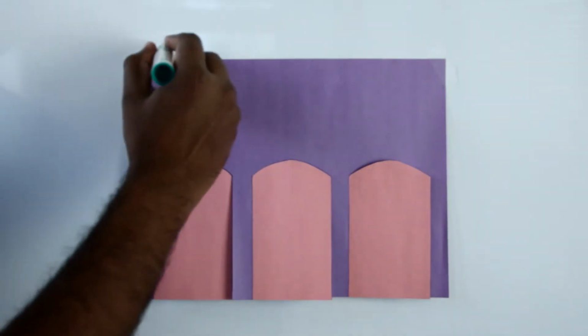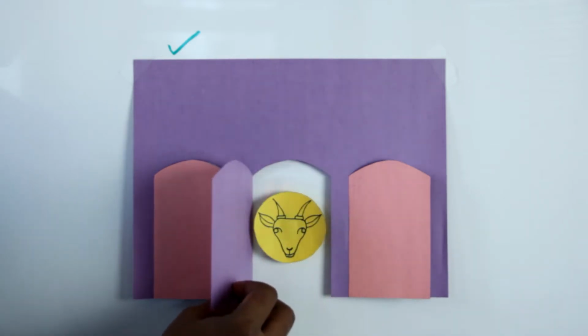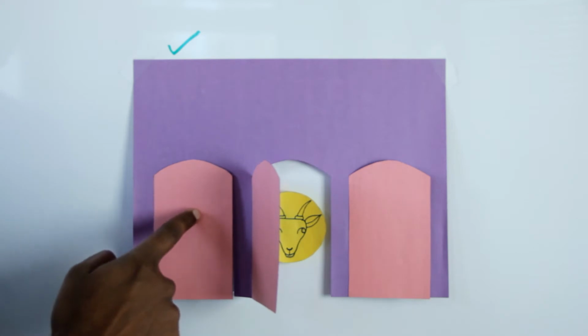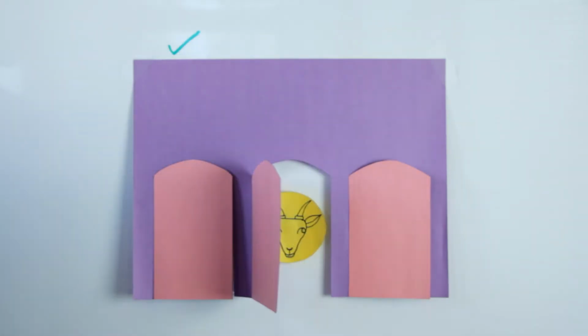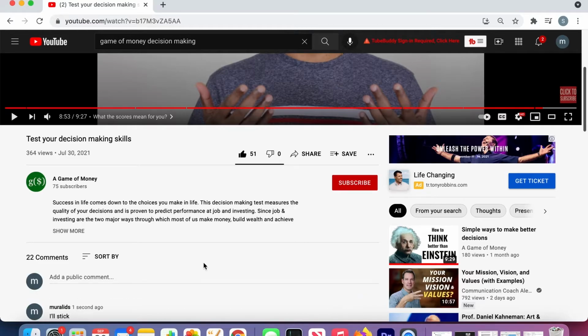The game starts now. You select a door. You don't open the door, you just select it. The game show host knows exactly which door leads to the car and which ones lead to the goat. So, regardless of whichever door you choose, the game show host opens one of the remaining doors that leads precisely to the goat and asks you the question, do you want to stick with your choice or do you want to switch? So, stick or switch, what would you do? Go ahead and record your response in the comment section below before you look at the solution.